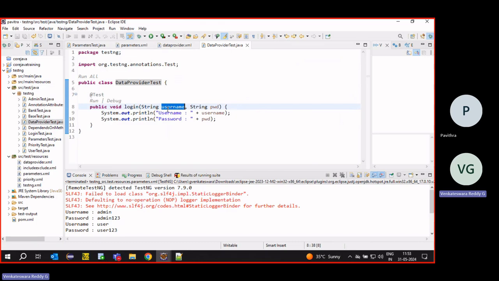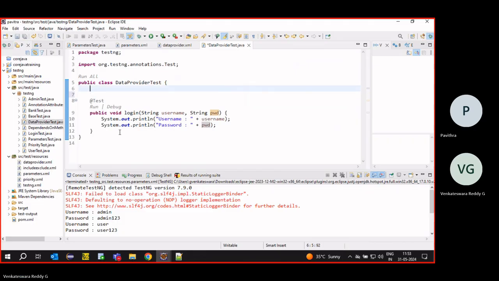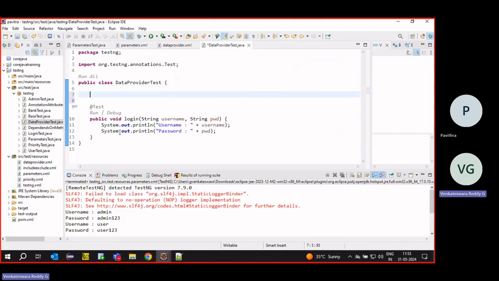Now I want to pass username and password differently. Multiple sets of login username and password credentials. Different credentials I want to use to verify the login function. Then we can create one data provider.